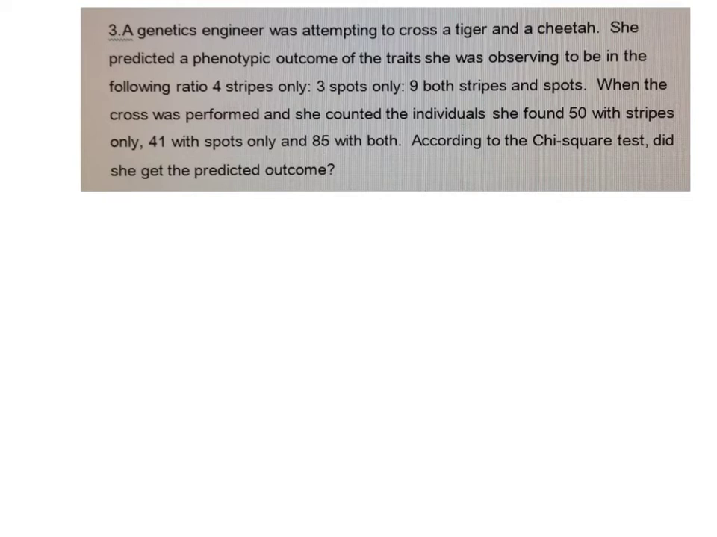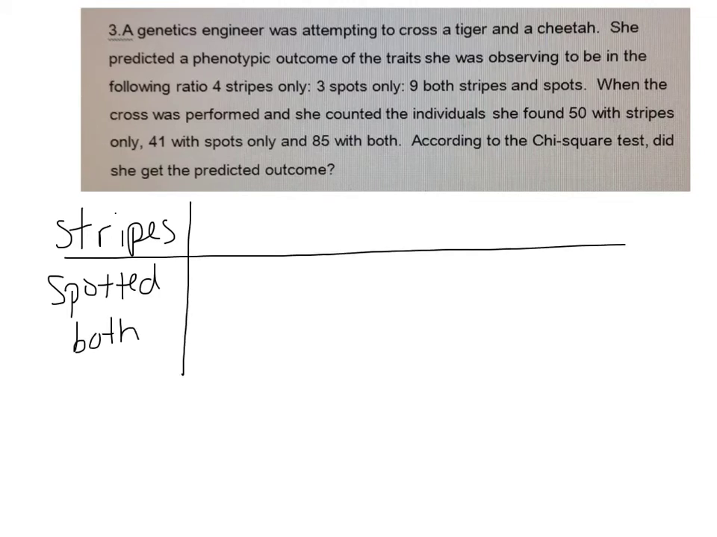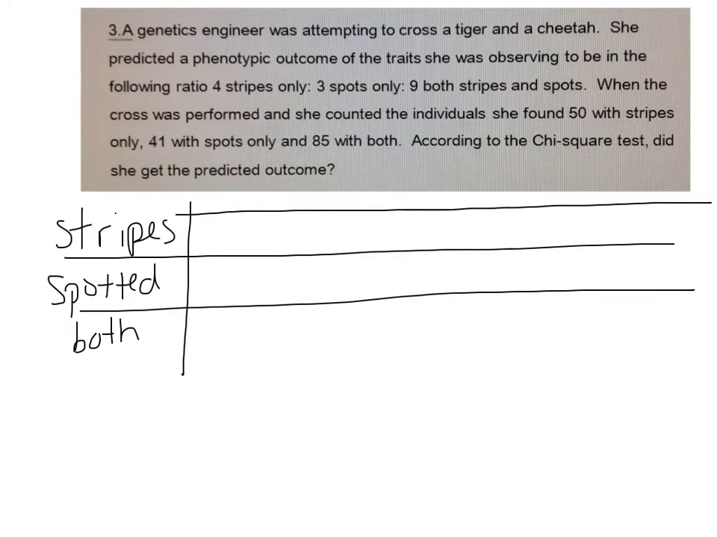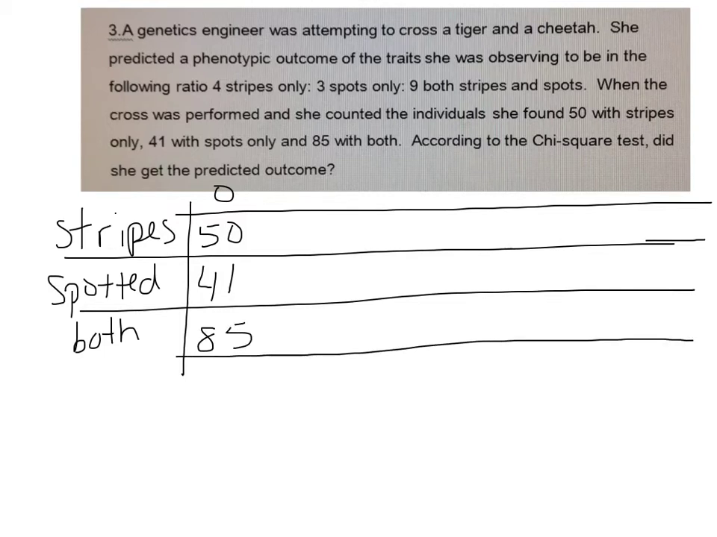So I've got things that are going to be striped, organisms that will be spotted, and organisms that will be both. I know it may seem tedious to set this up every single time, but again, it also ensures that you don't miss steps. So my observed here is that she saw 50 of them with stripes, 41 with spots, and 85 with both. I do need to know my total here. That's going to be important. How many of these organisms did she actually end up with? She ended up with 176.